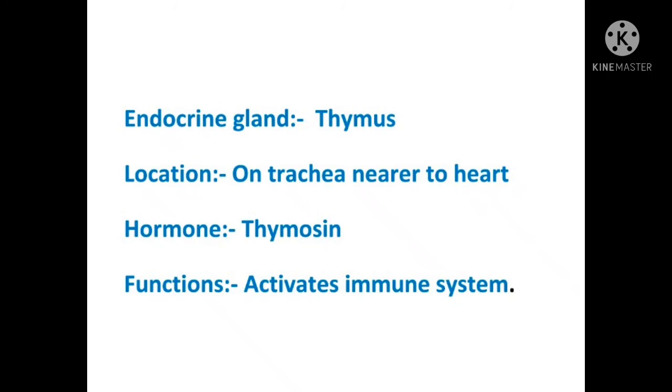Thymus. The thymus is located on the trachea nearer to the heart. It is secreting the hormone thymosin. The hormone which is secreted by this is thymosin. Its function is that it activates the immune system in animals.